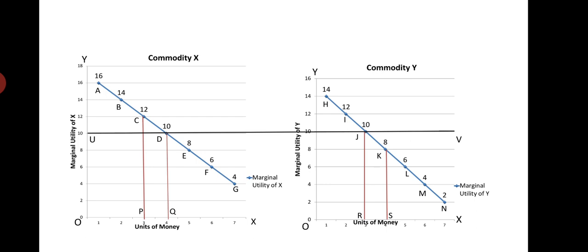Now you see from here, students, he consumes 4 units of commodity X and 3 units of commodity Y. He gets 10 utils of utility from each commodity. It means the last rupee spent on each commodity gives him 10 utils of utility. From the 4th unit of money spent on commodity X, the consumer gets 10 utils, and from the third unit of money spent on commodity Y, the consumer gets 10 utils. This is the condition where the consumer gets maximum satisfaction, or he is at the equilibrium point.